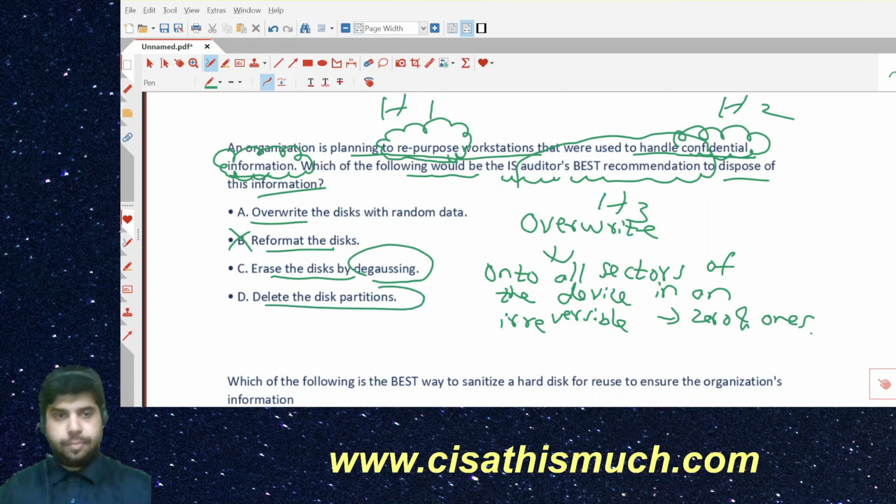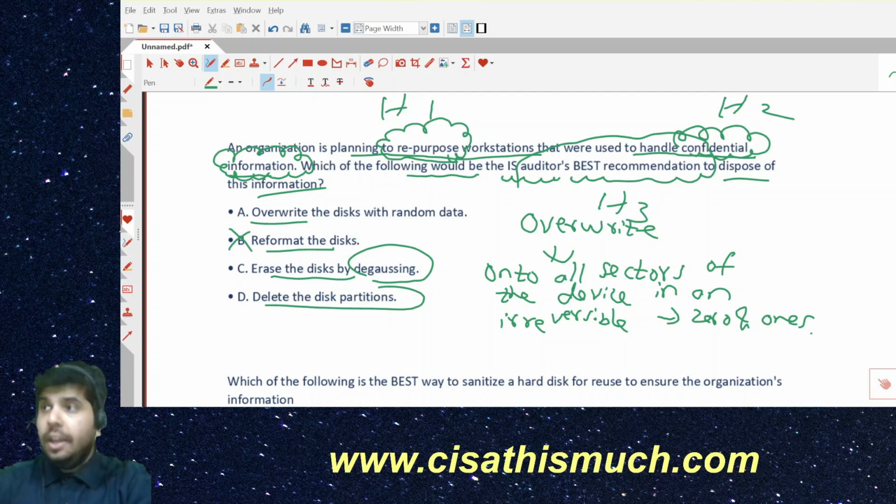Now you have to understand one thing. The question by itself is trying to contradict. They are using two words. Initially they are saying repurpose, then they are saying confidential. The number one question which you should be asking the auditee as an auditor is why do you want to repurpose the workstation which used to handle confidential information? Because it also depends upon the industry in which the client operates.